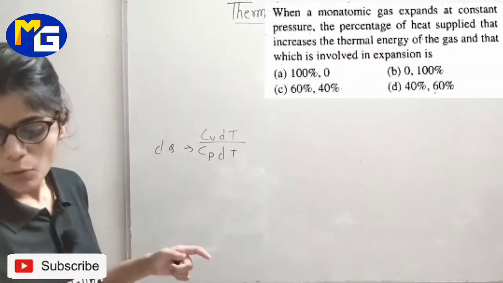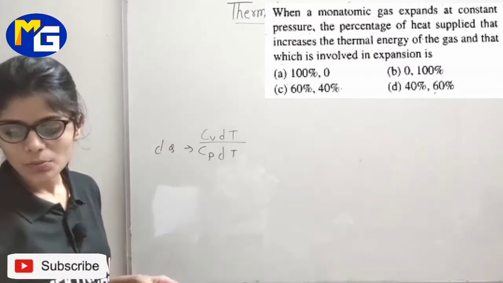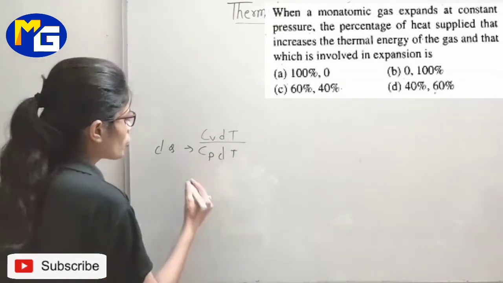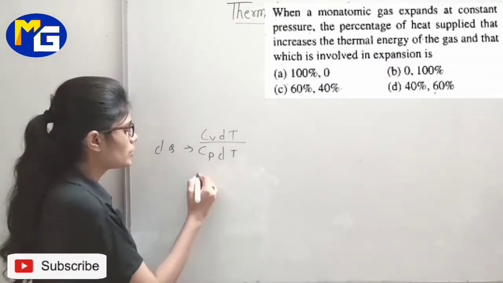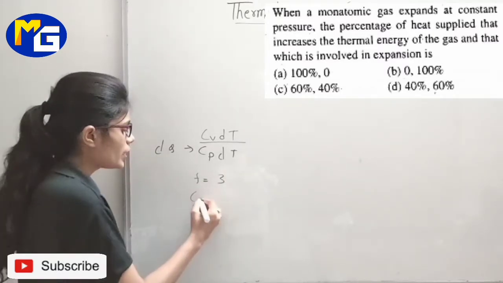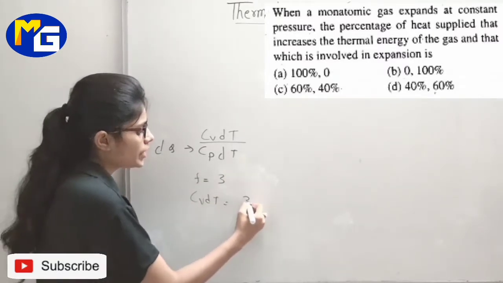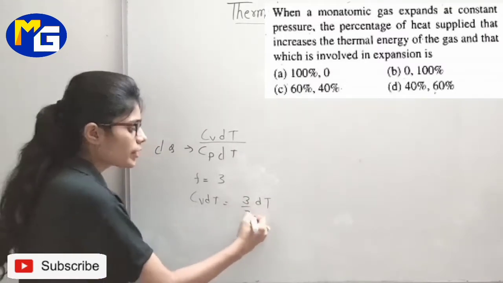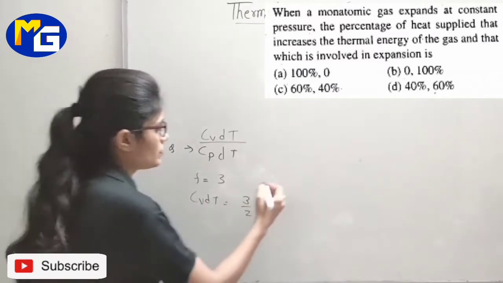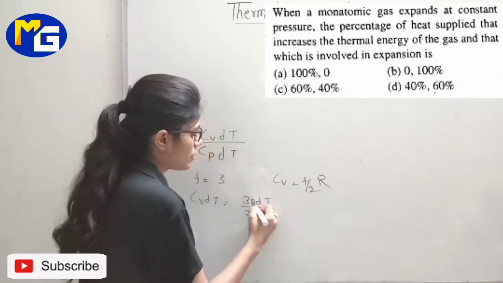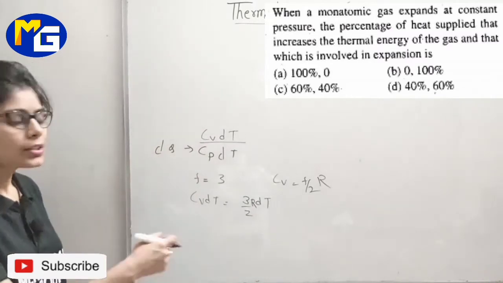सो देयर इज मोनो एटॉमिक गैस, वी आर टॉकिंग अबाउट मोनो एटॉमिक गैस. ओके, सो फॉर मोनो एटॉमिक वी नो दैट degree of freedom F is 3. So Cv dT will be what students? 3 by 2 dT because Cv is F by 2 R. You can say Cv is 3 by 2 R dT.